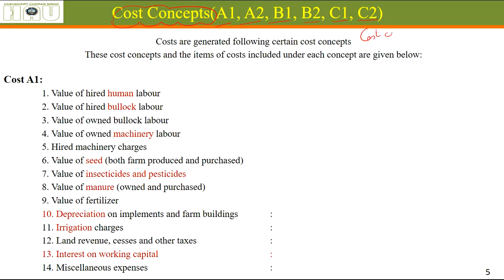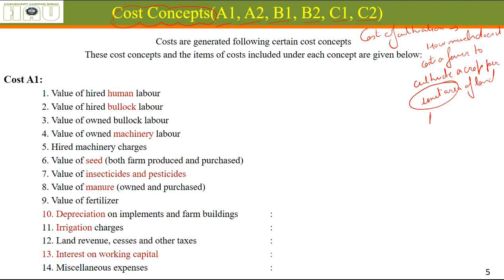Cost of cultivation means how much it costs a farmer to cultivate a crop per unit area of land, that means per acre or per hectare.